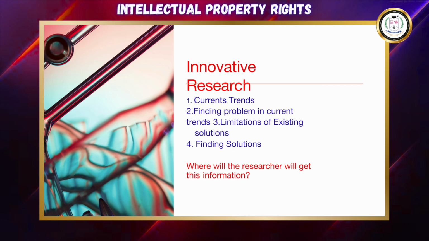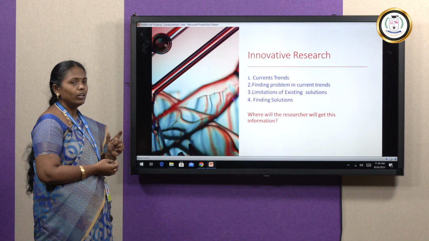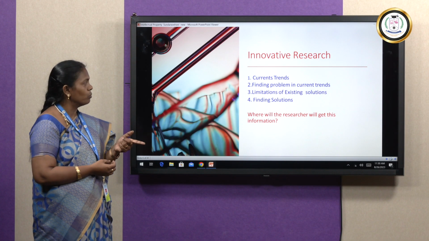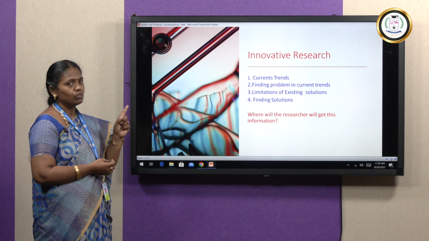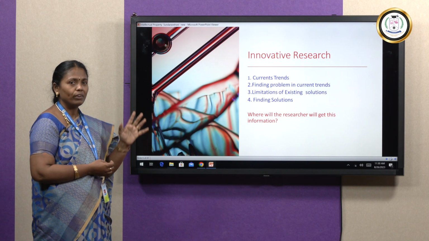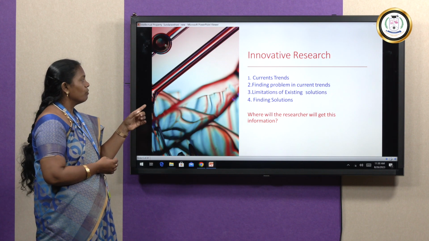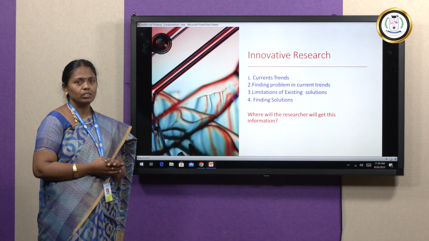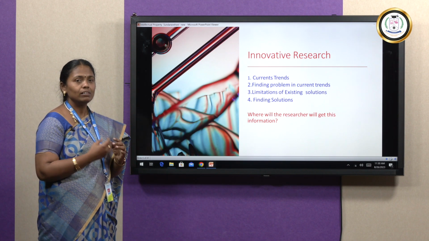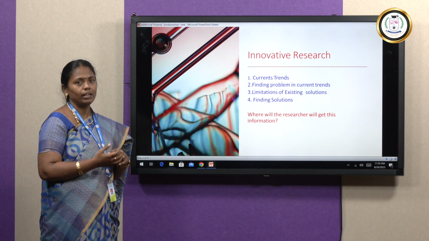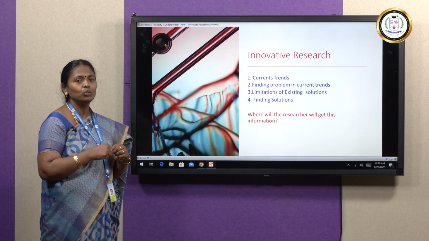While going for innovative research, first we should know what the current trends are, then what the problems in the current trends are. What are the existing solutions, and what are the limitations in the existing solutions? We have to find the solution for the existing problem. These are the innovative research steps, and while doing innovative research we have to find the answers for these. Where will researchers get this information? That is a big question mark, because where will the new trends be available, how do we get the database, and what are the existing solutions that we have to find out?